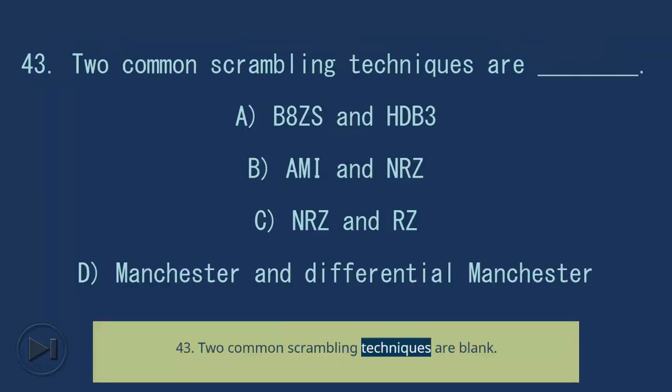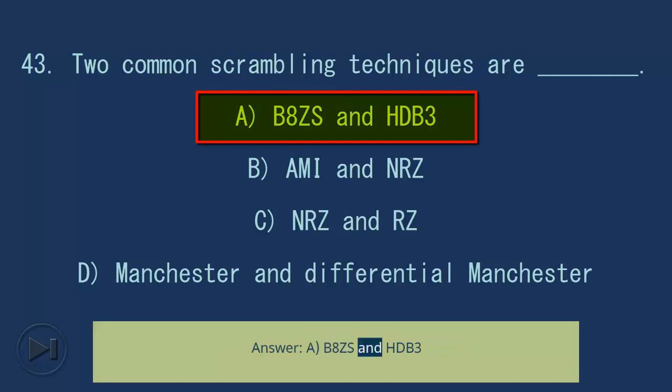43. Two common scrambling techniques are blank. A. B8ZS and HDB3. B. AMI and NRZ. C. NRZ and RZ. D. Manchester and differential Manchester. Answer: A. B8ZS and HDB3.